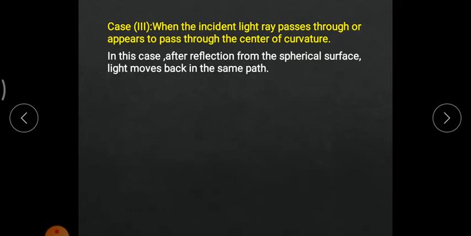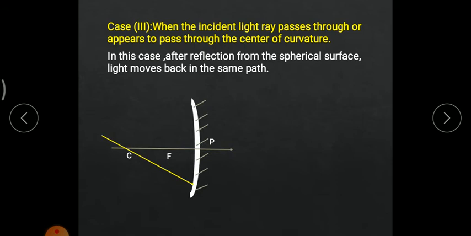Now let's see what case number 3 says. When the incident light ray passes through or appears to pass through the center of curvature. Again, I'm taking an example of a concave mirror. This is the principal axis, center of curvature, focus and pole. Now, this is the incident light ray passing through the center of curvature.